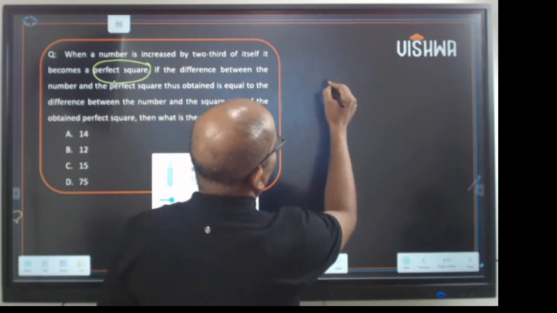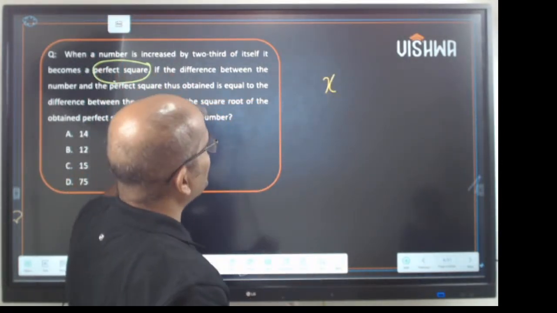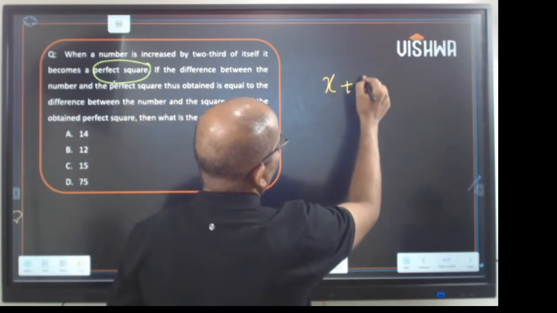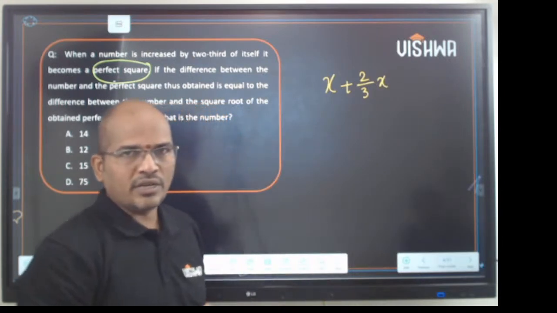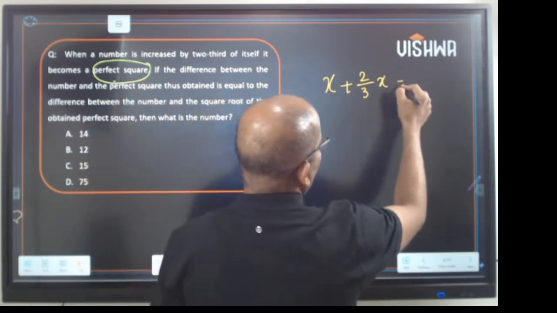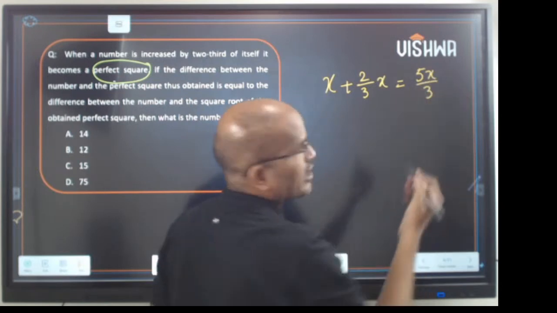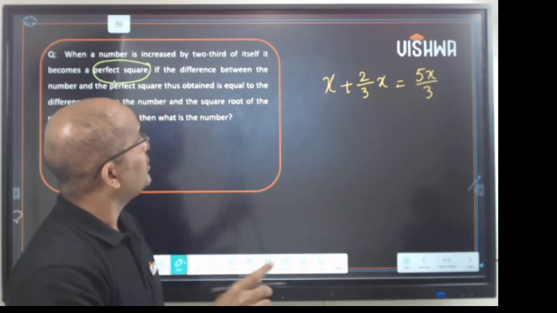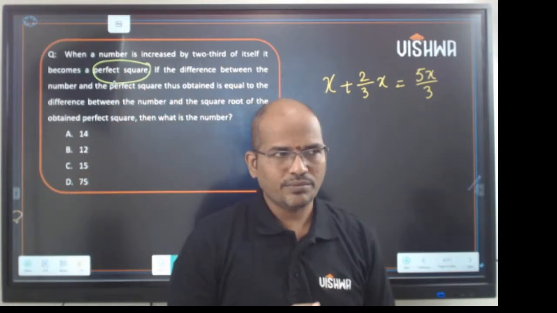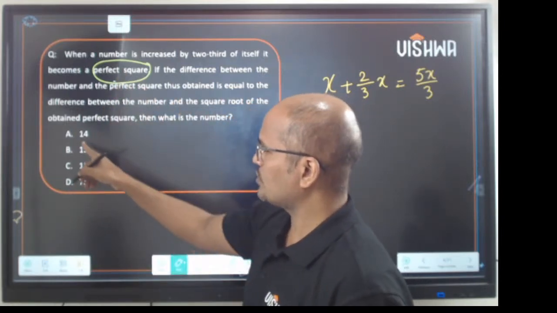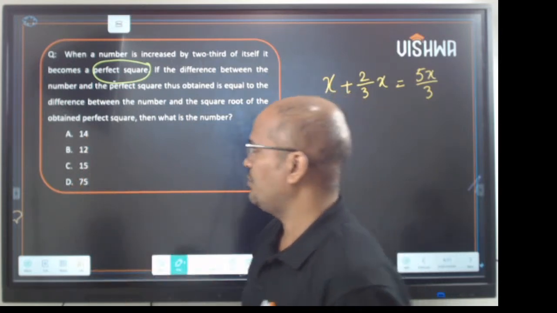Like he says, I have a number x. The number x is increased by 2/3 of itself. x plus 2/3 x, the resulting answer is 5x by 3. Now he says that this 5x by 3 is a perfect square. Isn't it? Now, coming to the options, I have 14, 12, 15, 75.